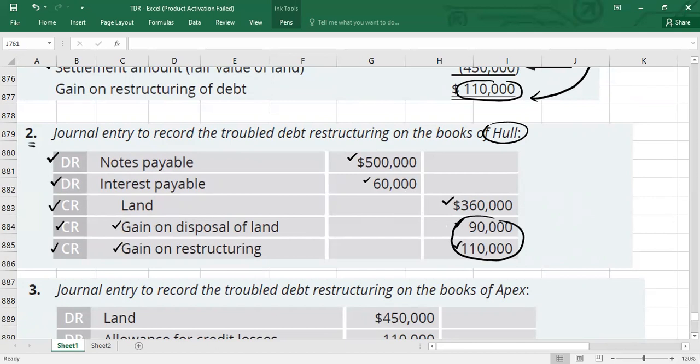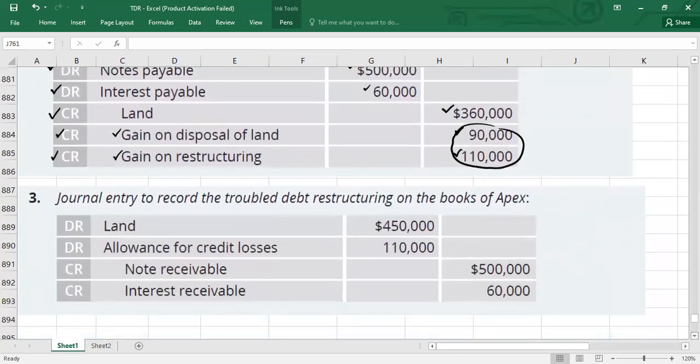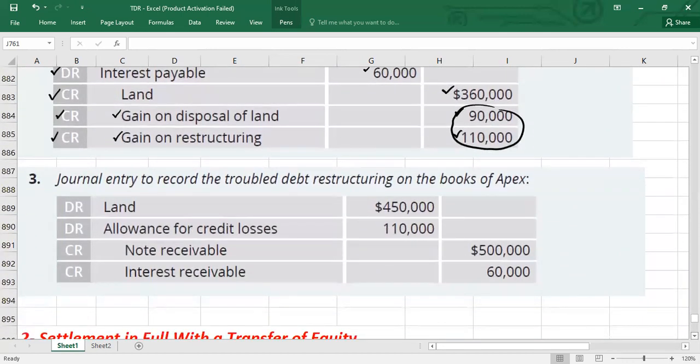Now, guys, let's talk about the creditor's point of view, because the creditor, of course, will have a loss. Here, in the books of Apex, the creditor will debit the land with the fair value because he is receiving the asset, 450,000. He will credit the note receivable with the face value, which was 500,000, because in his books he also booked interest receivable, 60,000.